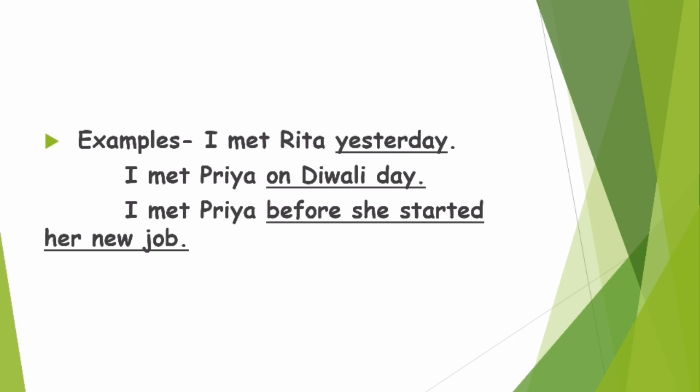Now, we are having 3 sentences here, students. Just see, in the first sentence, yesterday is an adverb. It is telling us time, right? Next sentence, on Diwali day is adverbial phrase of time. Why? Because it's a phrase. ये क्यों है एक phrase? Because it is not having any verb. Got it? But the third sentence, last one, it says, I met Priya before she started her new job.